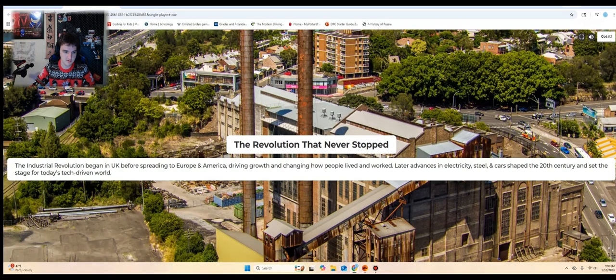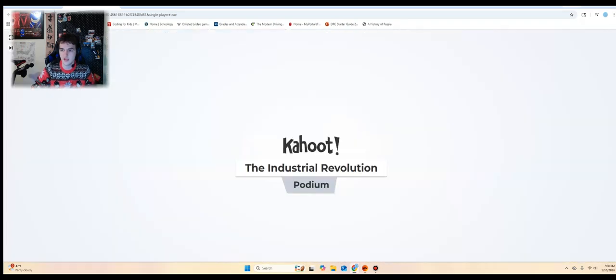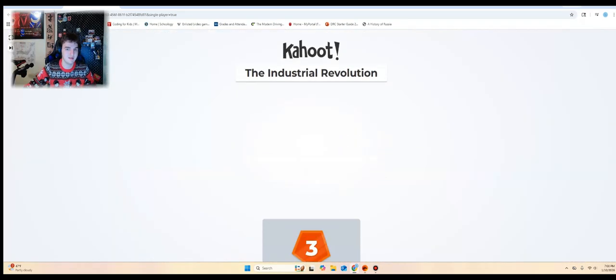The revolution that never stopped. The Industrial Revolution began in the UK before spreading into Europe and America, driving growth and changing how people lived and worked. Later advances in electricity, steel, and cars shaped the 20th century and set the stage for today's tech-driven world. Got it. Alright, and I think that's it.